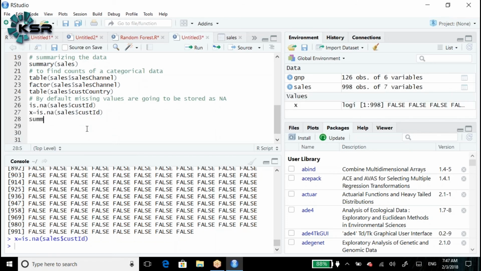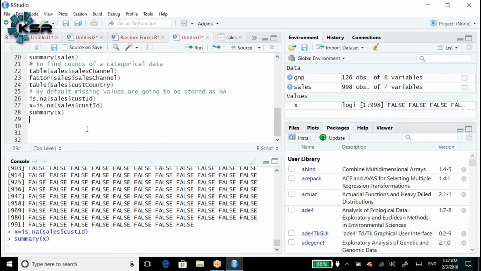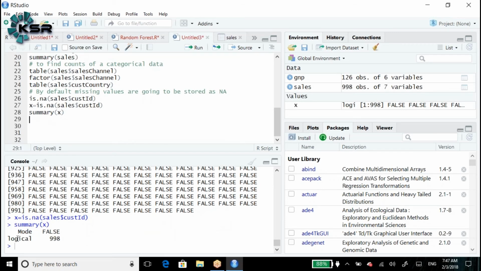Summary of X. Summary means summarizing. Mode is logical, so by default the summary function will give only true and false counts. If there are missing values, it will give true. If there are no missing values, it will give false. Here it gives 998 records, all false. Are there any missing values in our data? No, there are no missing values.